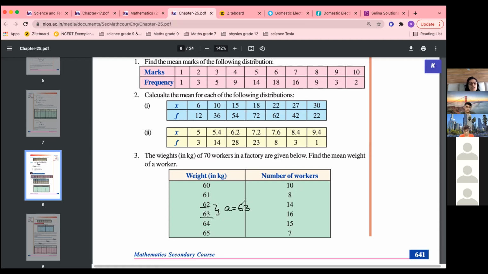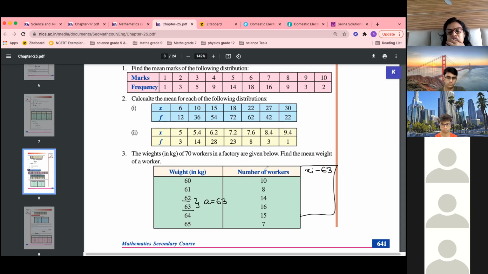Take A as 63 and find out the deviation, xi minus 63. Okay, and then solve it. This is di, and then here you get xi di, and then use the formula to calculate the mean. In the direct mean method you can find these out.